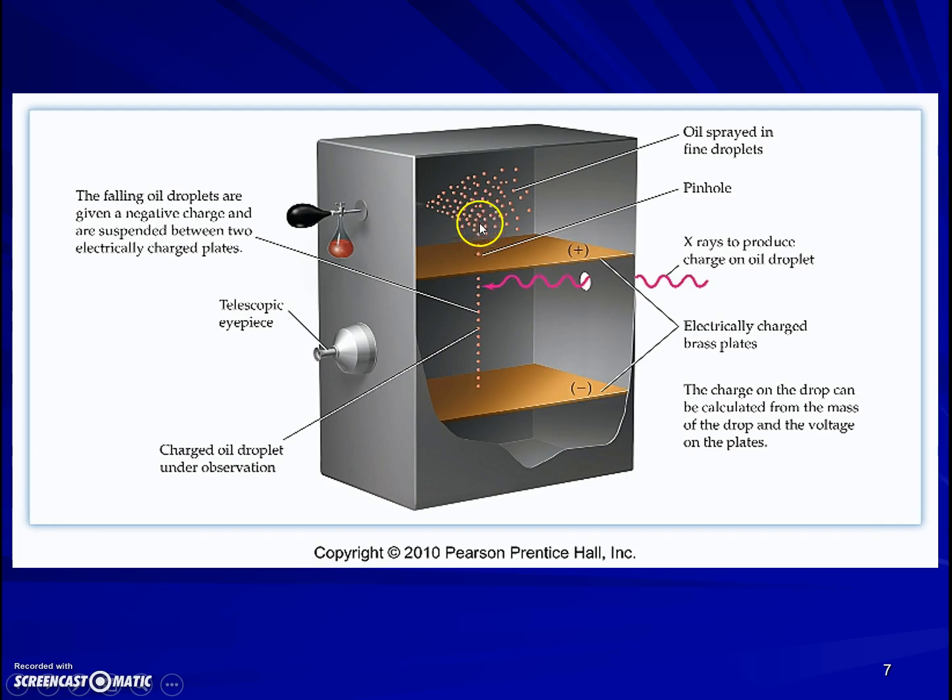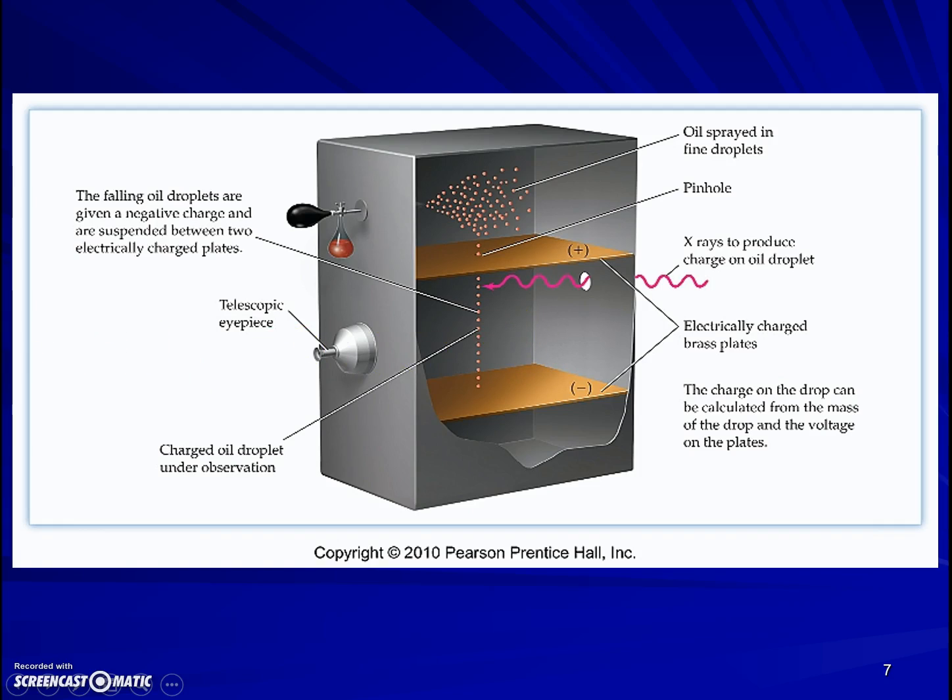As the droplets drop through the pinhole, they get hit with X-rays, and the X-rays knock some electrons loose and cause some of the oil droplets to be negatively charged and some to be positively charged. It causes an electron transfer. When that happens, those droplets are repelled by this plate and attracted by this one. And so what Millikan found is that he could suspend the drops in midair and get them to stop moving, where he could watch them sitting still right here. And he was able to do that with particular charges on the plates and not others.